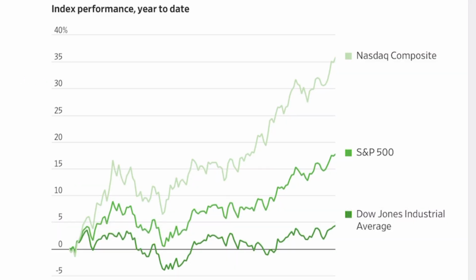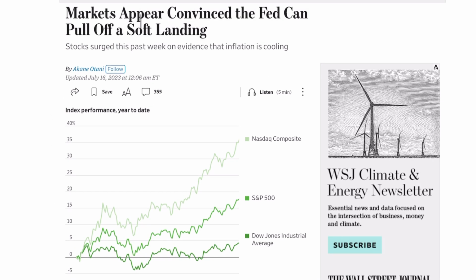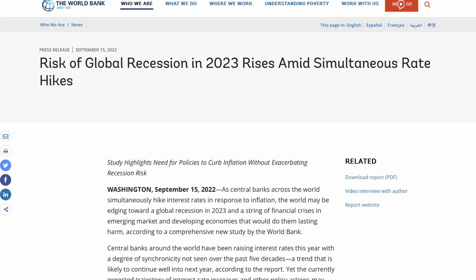Okay, so now let's shift and talk about the macro state of the US economy. It seems like the rally we've been experiencing year to date so far is indicative that the market is expecting the Fed can actually pull off this soft landing. Going back just a couple of months to last year, if you said that you believe the Fed can pull off a soft landing, you were essentially laughed out of the room.